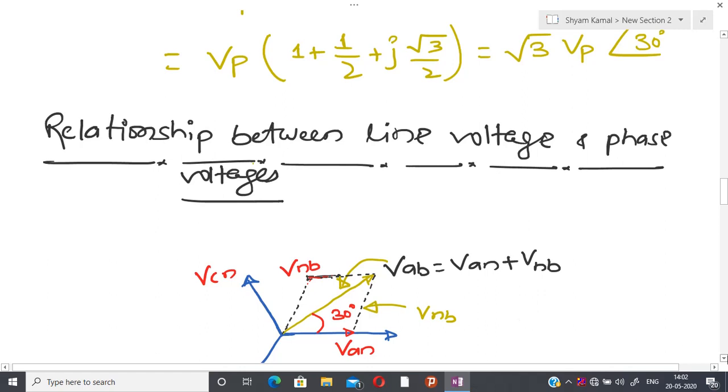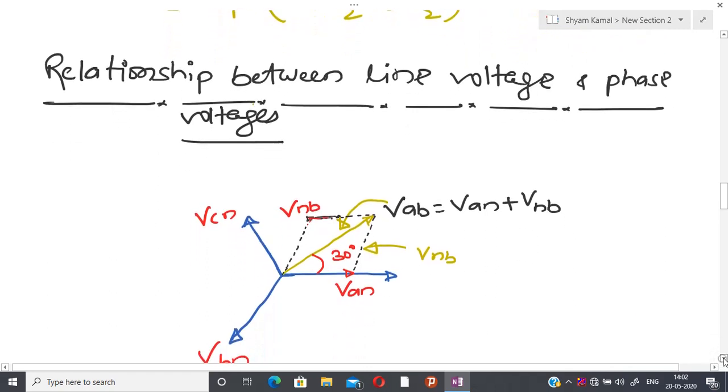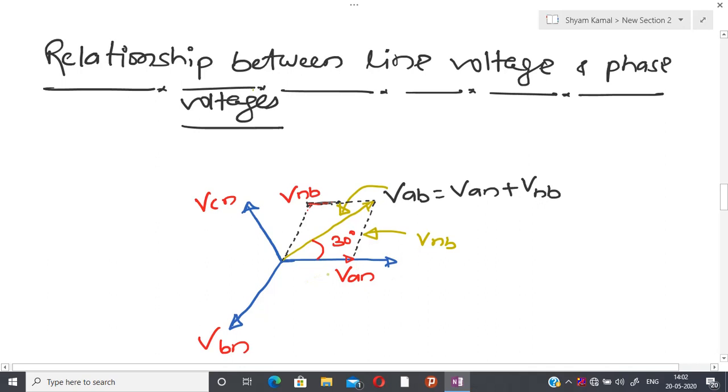From this figure it is possible to show that to calculate VAB, I have VAN plus this particular vector, and VBN is given from the circuit.